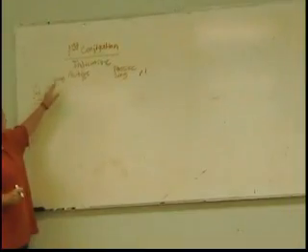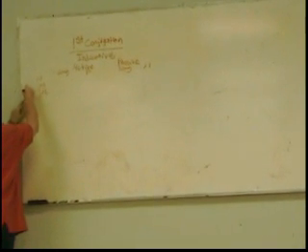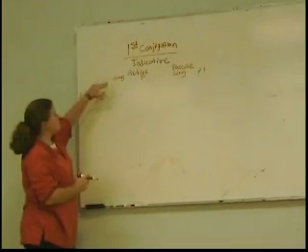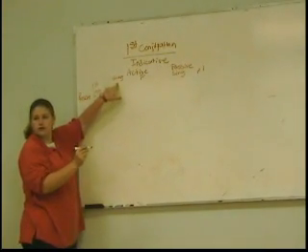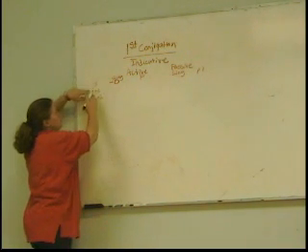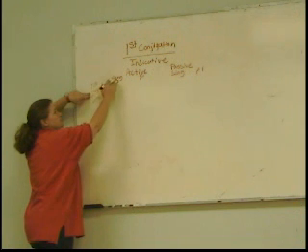For a first conjugation verb, what's the ending for the present tense, first person singular? O. Second person singular?